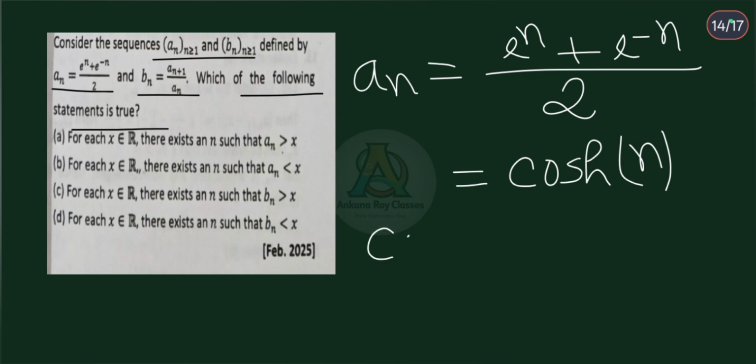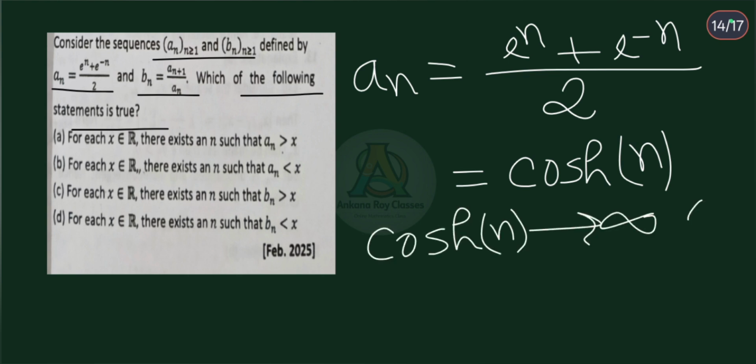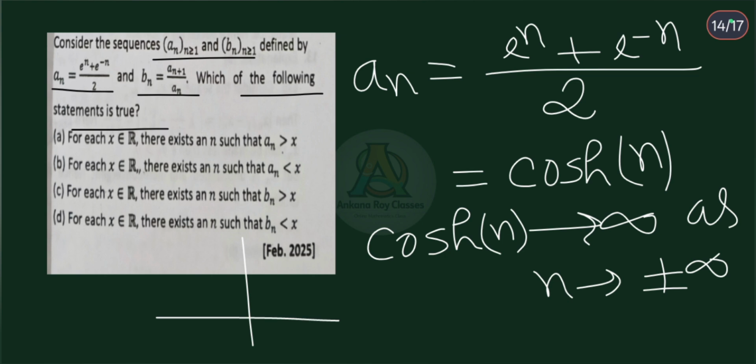Now cos hyperbolic n always tends to infinity as n tends to plus minus infinity. Because cos hyperbolic का जो ग्राफ है वो है, this is the graph of cos hyperbolic x. So, as x tends to infinity and x tends to minus infinity, in both cases cos hyperbolic x tends to infinity.